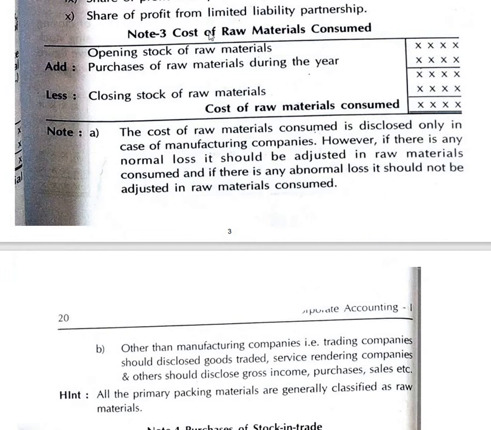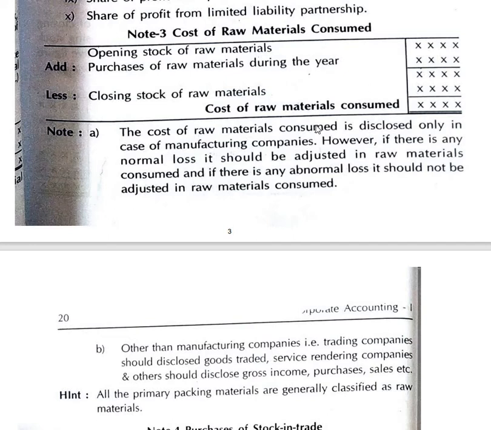The next, working note number 3, is the cost of raw material consumed. From this onwards, it starts with the expenses of the company. First, to find the cost of raw material consumed, this usually occurs in the case of manufacturing companies.